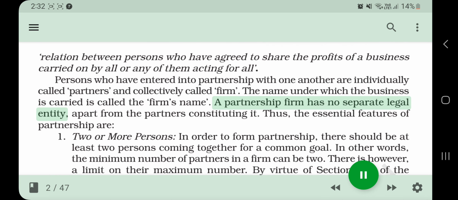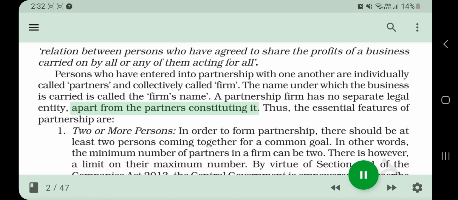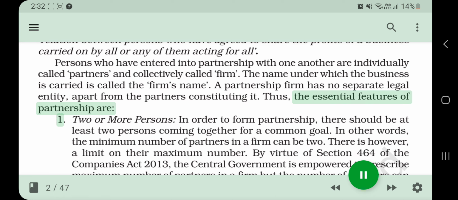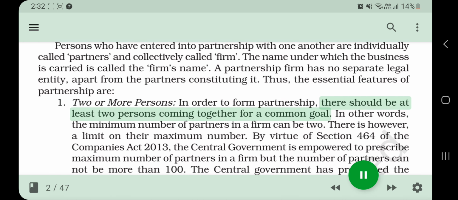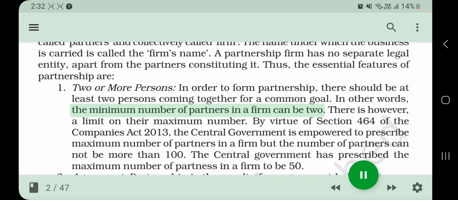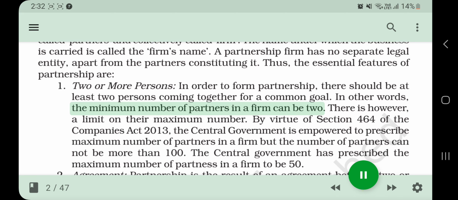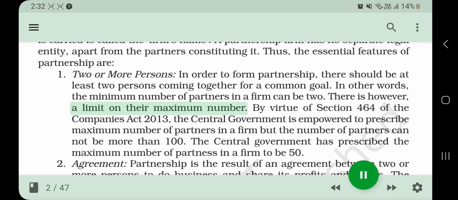A partnership firm has no separate legal entity, apart from the partners constituting it. Thus, the essential features of partnership are: 1. Two or more persons. In order to form partnership, there should be at least two persons coming together for a common goal. In other words, the minimum number of partners in a firm can be 2. There is, however, a limit on their maximum number.